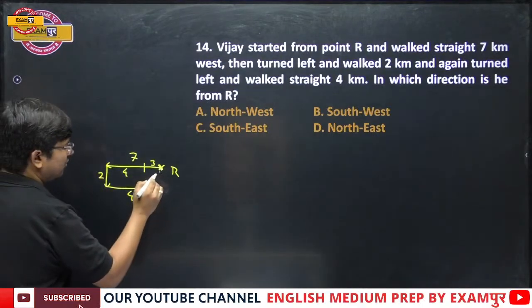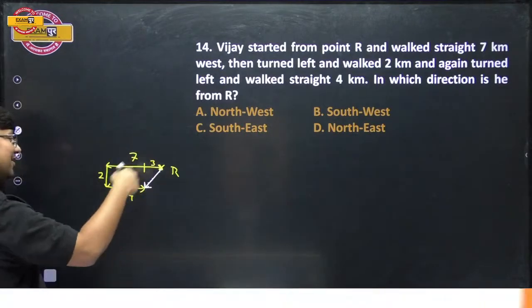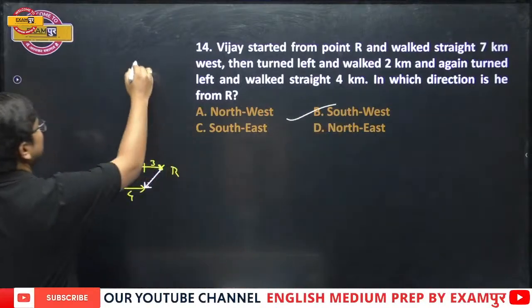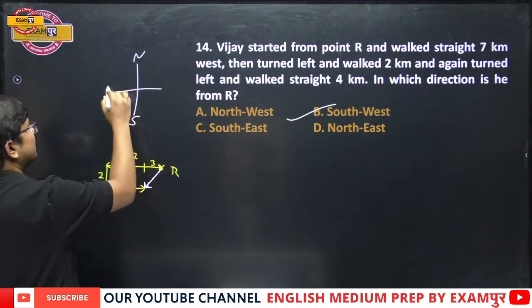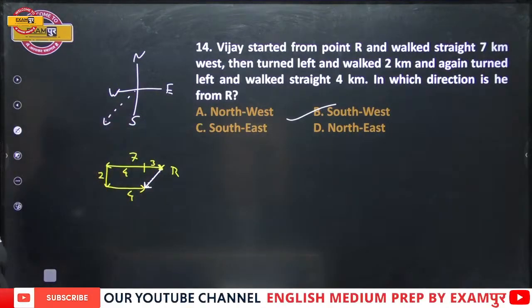From R, it is southwest. And therefore, it is the right answer. See, you all are well aware now. This is north, this is south, this is west, this is east. So this direction is southwest. All right, everyone? Getting it?